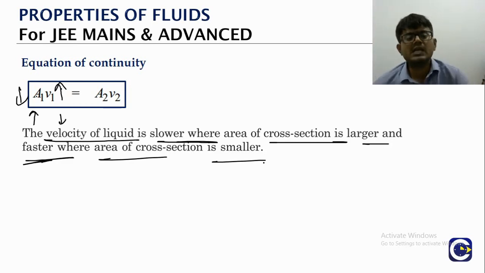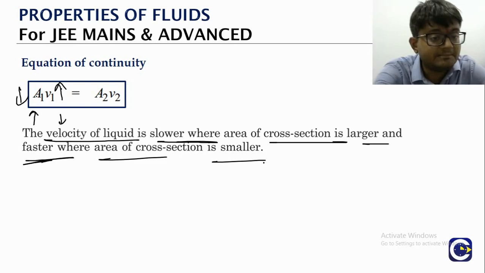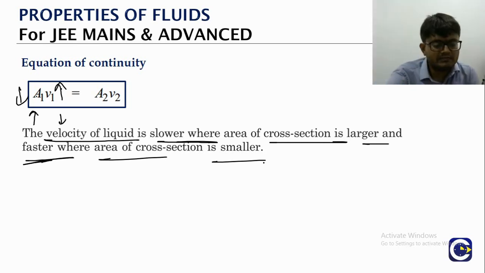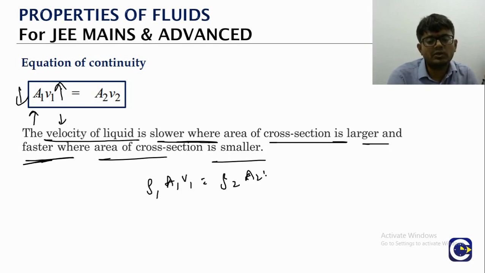Any question on the equation of continuity will be straight based upon this. A1 V1 is equal to A2 V2. Here this formula is for the ideal fluid. Otherwise, we will just have to add that rho also. So it is rho 1 A1 V1 is equal to rho 2 A2 V2.